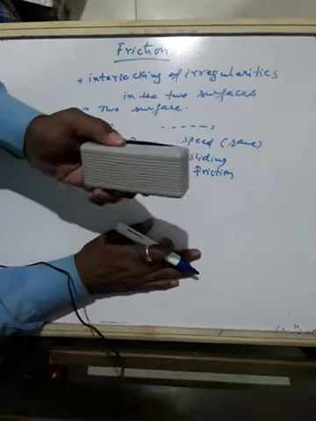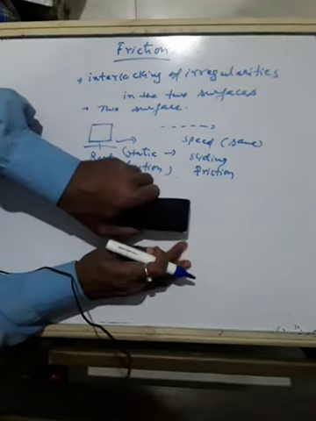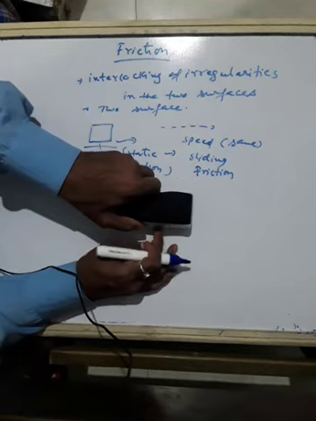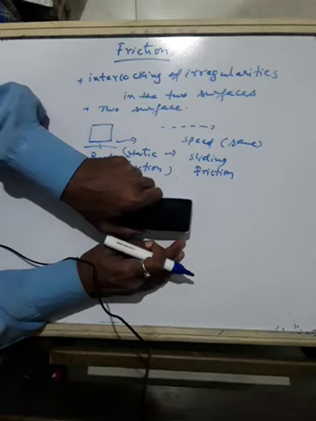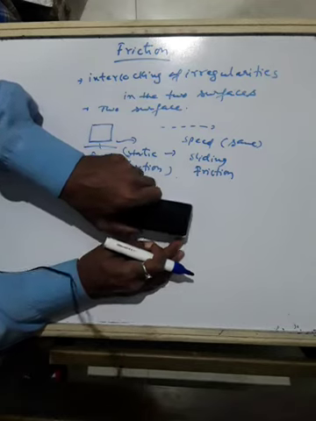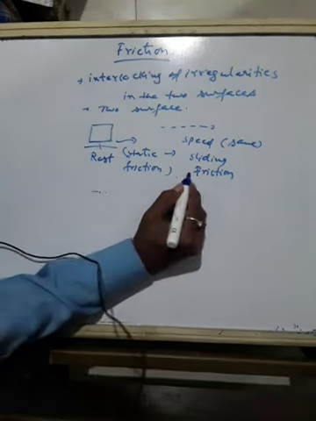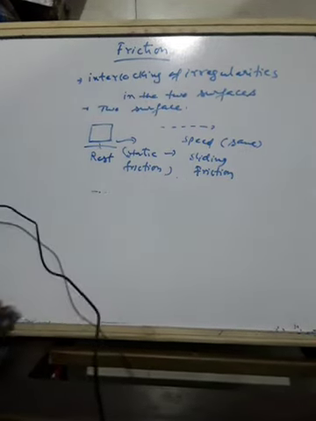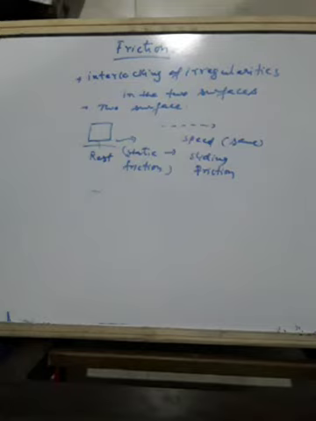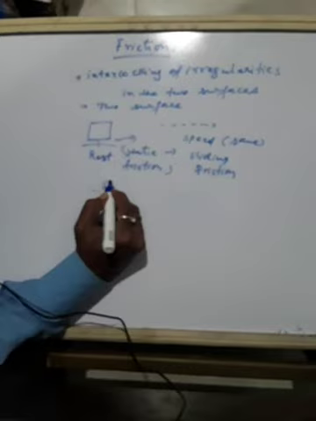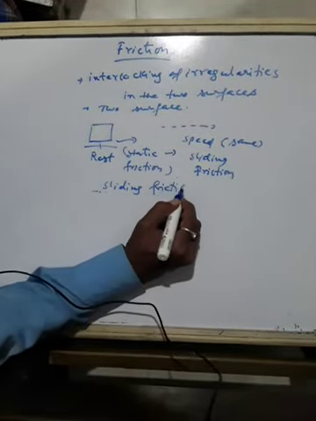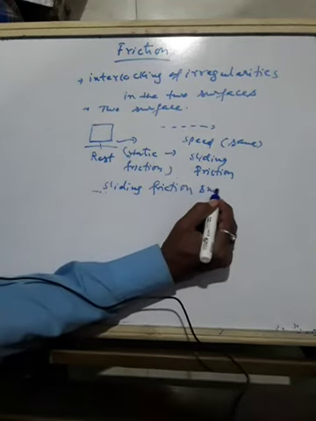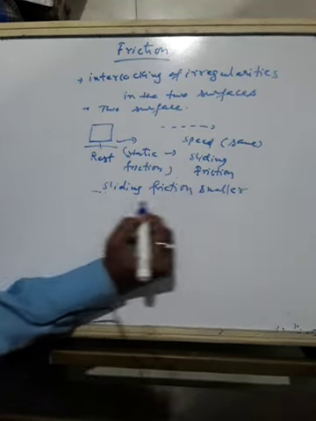If this is a floor and this is the box, it will not get time to lock into the irregularities of the surface of the floor. So due to that, the sliding friction is slightly smaller than static friction.